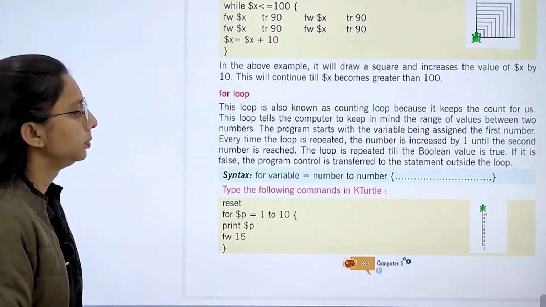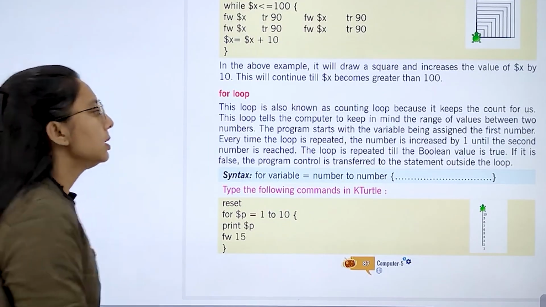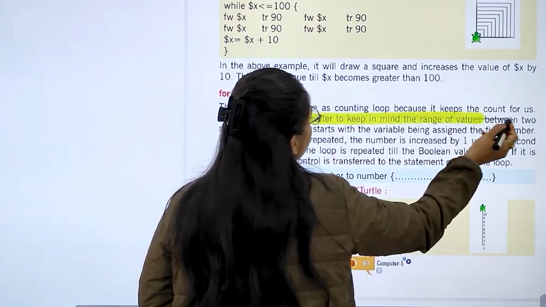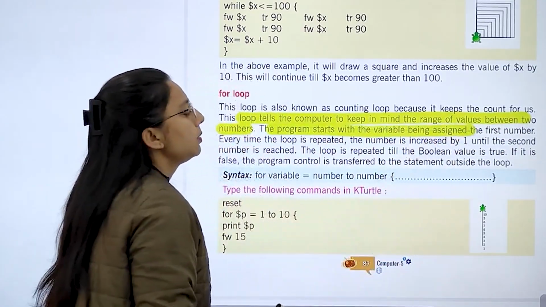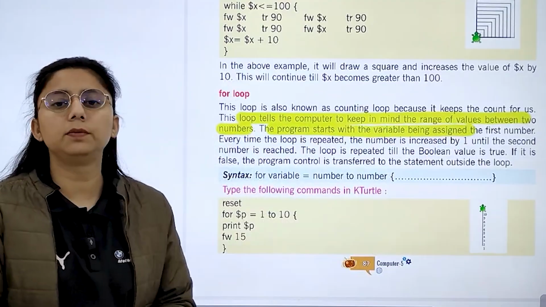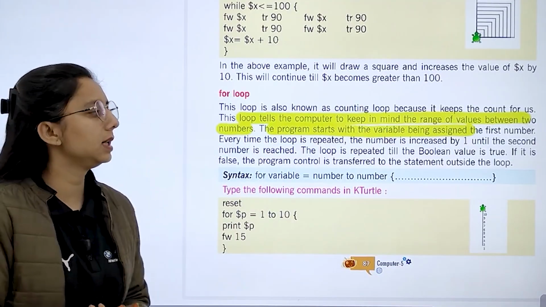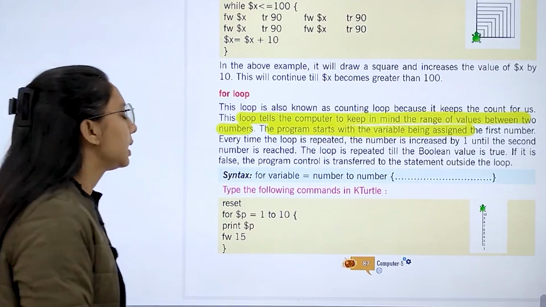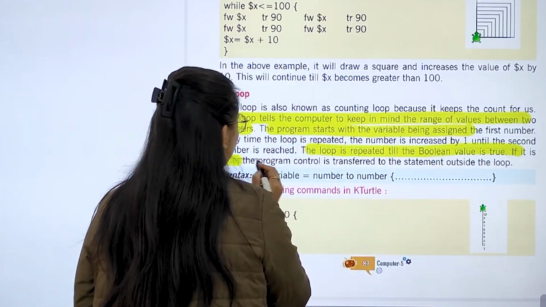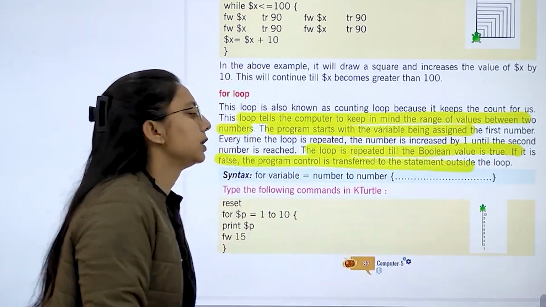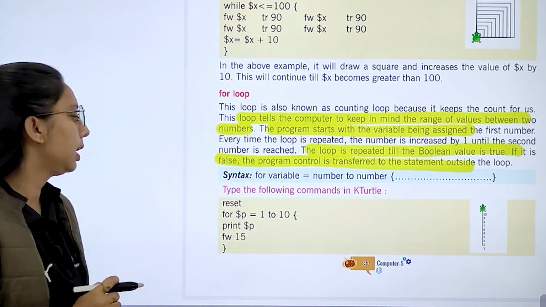Next is the for loop. This is known as a counting loop because it keeps the count for us, and the loop tells the computer to keep the range of values between two numbers. The program starts with a variable which is assigned the first number, right? Every time the loop is repeated, the number is increased by 1 until the second number is reached. The loop is repeated till the Boolean value is true. If it is false, the program control is transferred to the statement outside the loop, right?